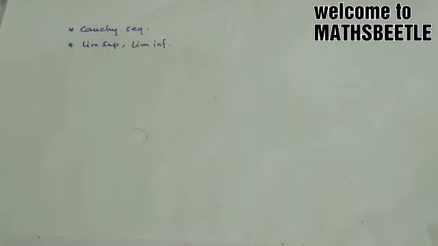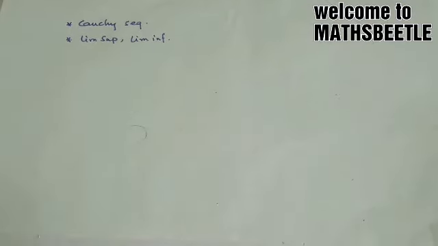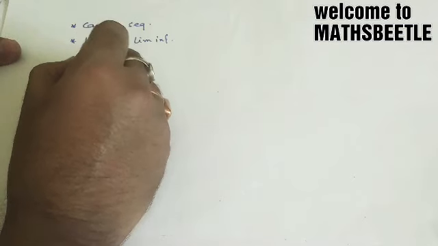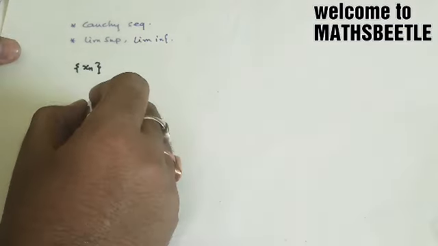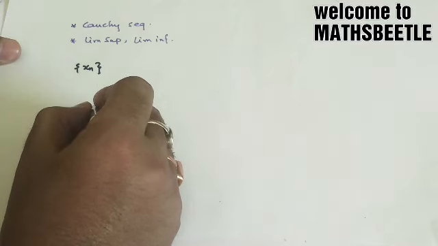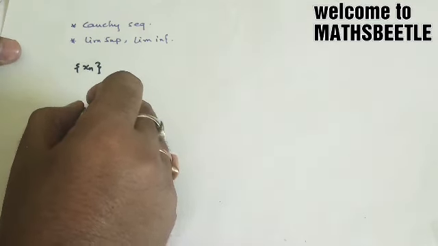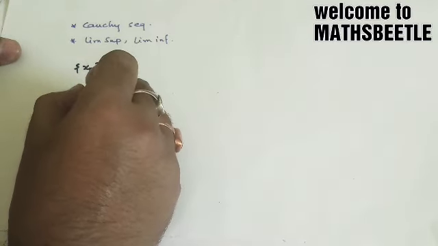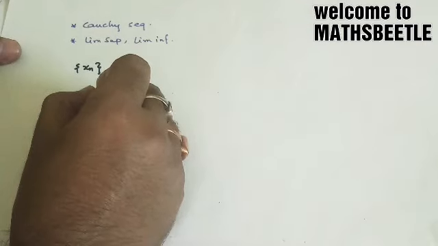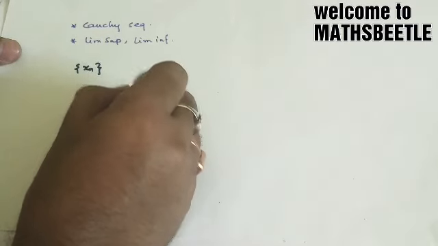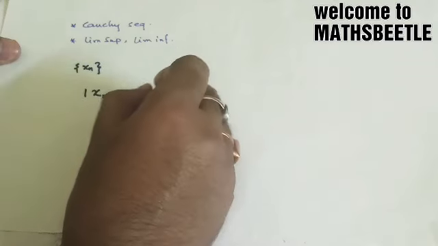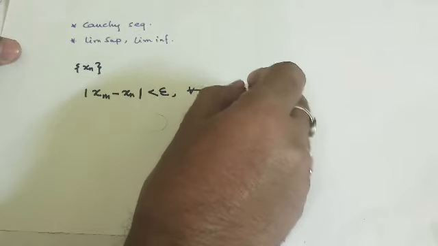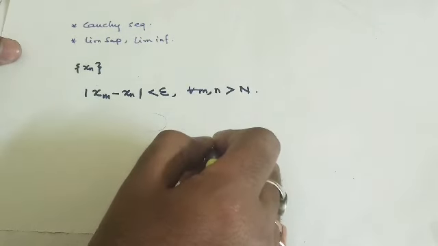The basic definition of Cauchy sequence is something like that. Suppose you have a sequence xn of real numbers, and this sequence is said to be a Cauchy sequence if after a certain number of terms, the difference between two terms of that sequence, that is xm minus xn, can be made less than epsilon for all m, n greater than N. That is the basic story.